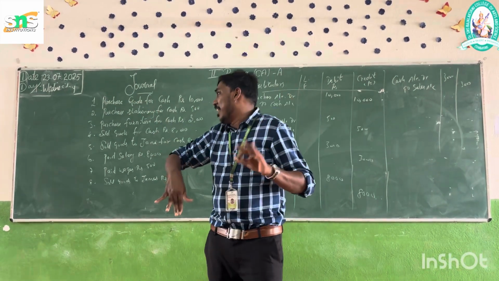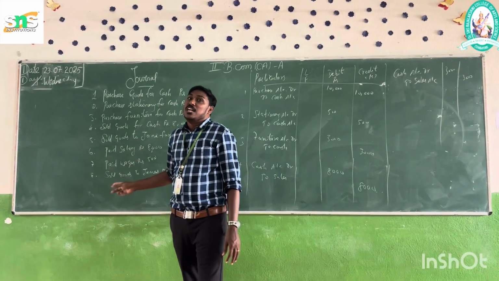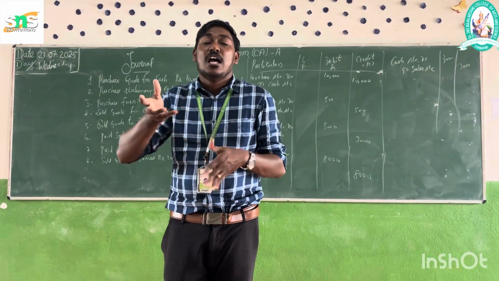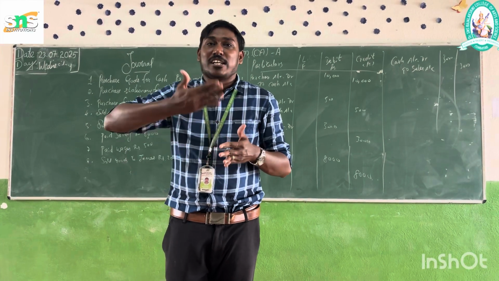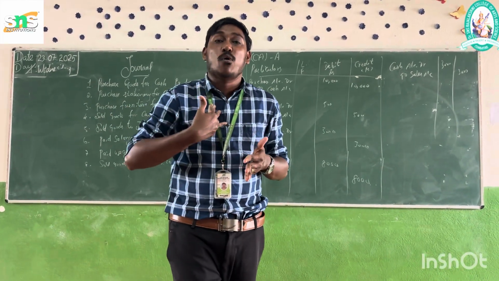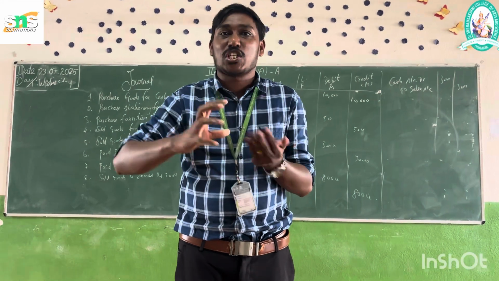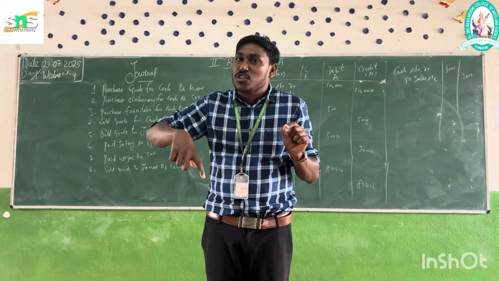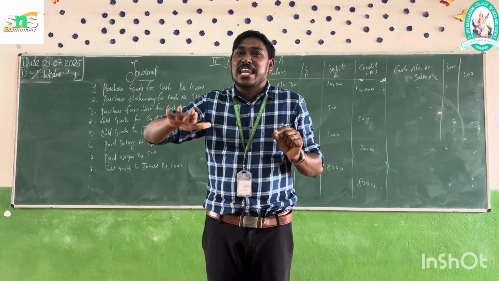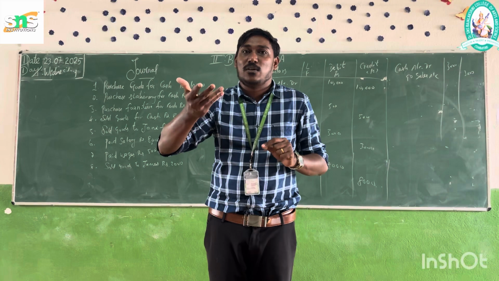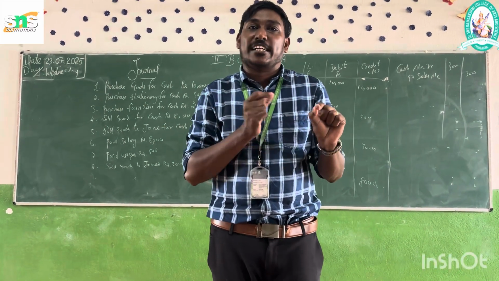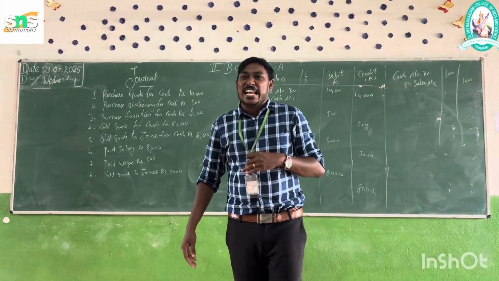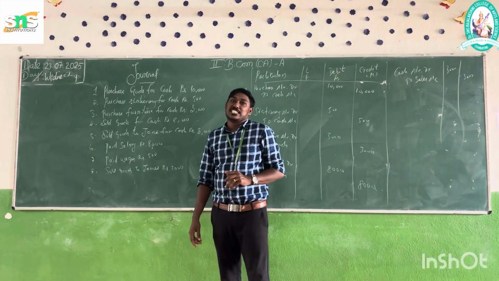Next entry: paid salary. If I am an employee of the company and I work for one month, I get a salary, either by cash or by check. Here they mention only paid salary. If the salary is paid, cash goes out. So the entry should be salary account debtor to cash account. The amount should be 8,000.